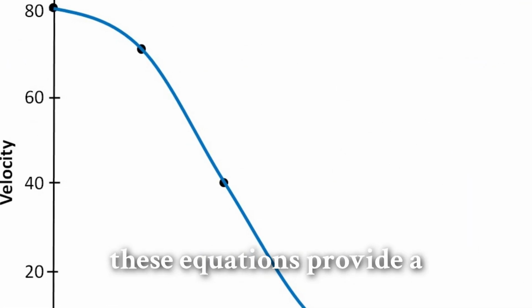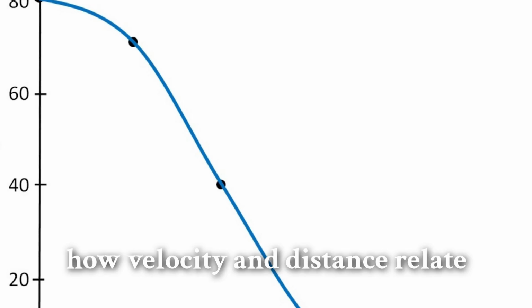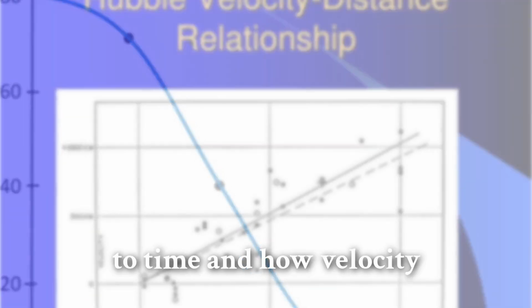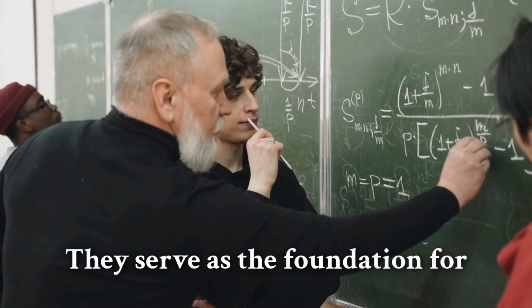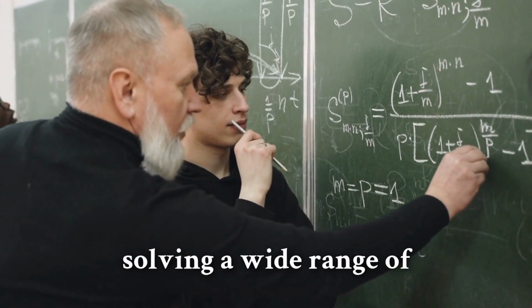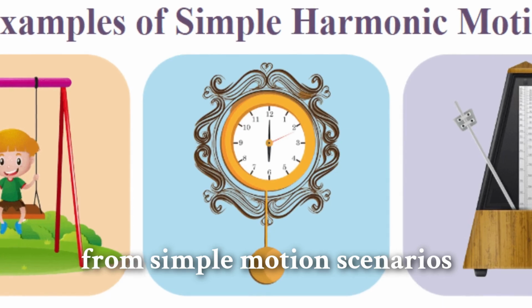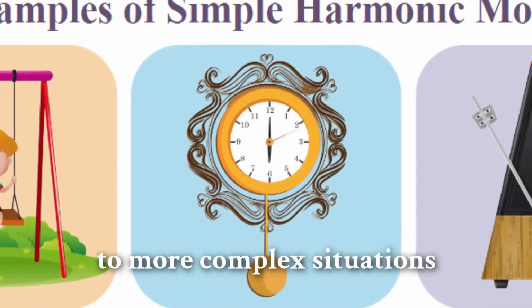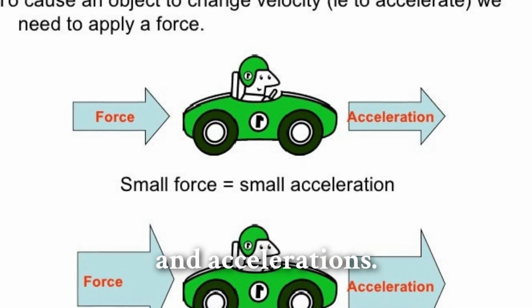Together, these equations provide a comprehensive understanding of how velocity and distance relate to time and how velocity varies with distance. They serve as the foundation for solving a wide range of problems in physics, from simple motion scenarios to more complex situations involving multiple forces and accelerations.